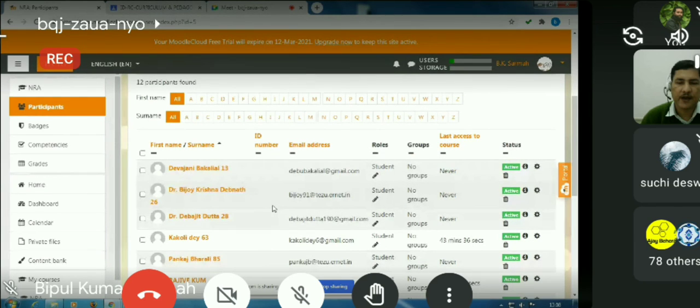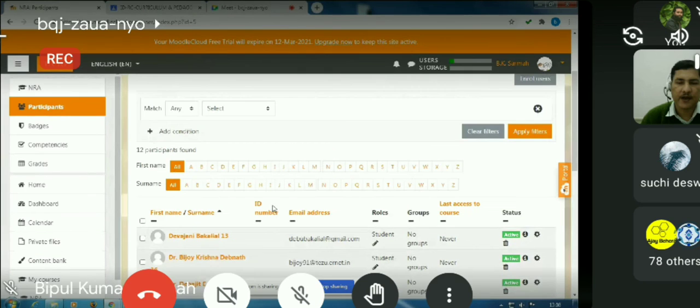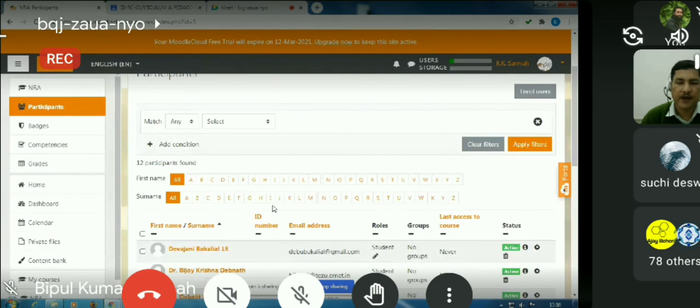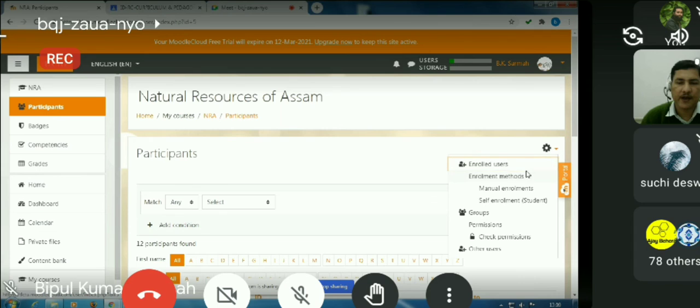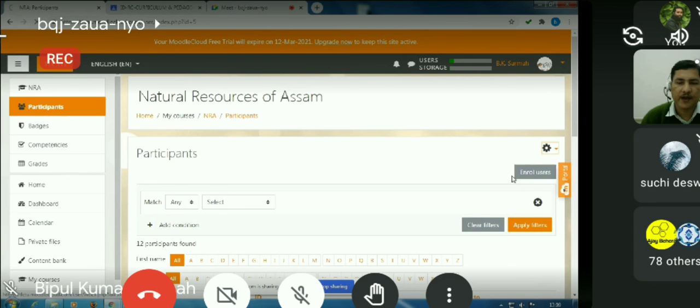In this way, we will have participants, and the participants can enroll themselves also. If I do not know the names, then the students can enroll themselves into the particular course. For this purpose, you have to click this gear icon at the top, and then click enrollment methods.